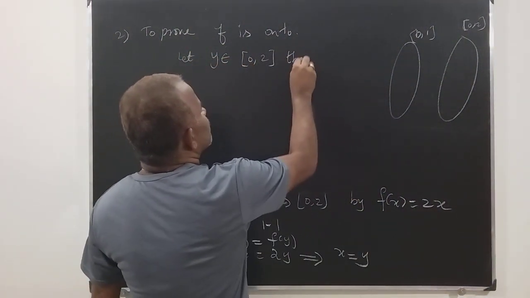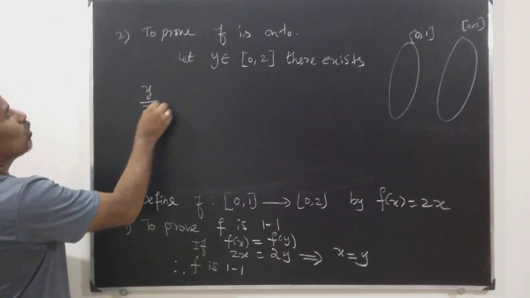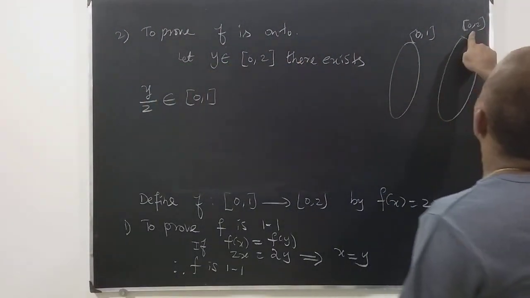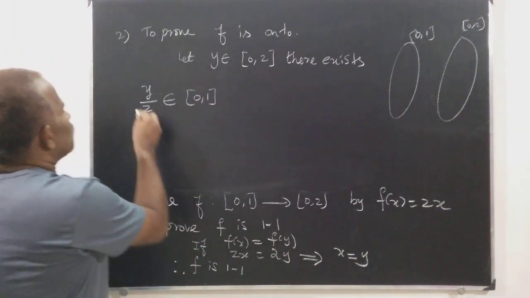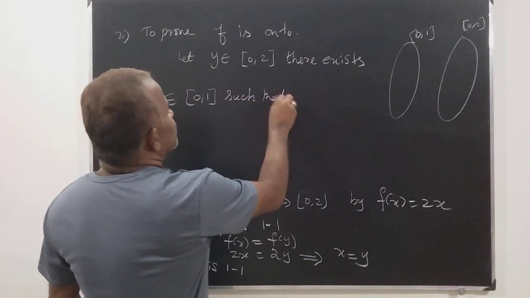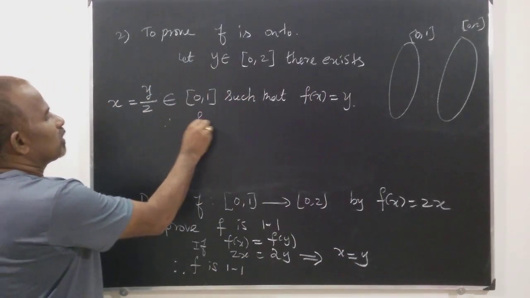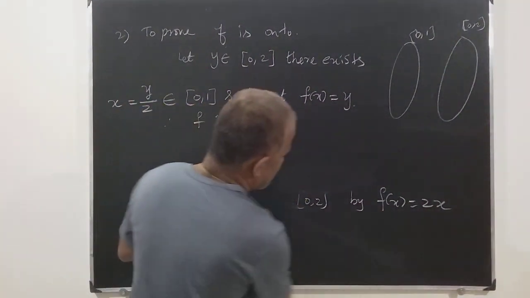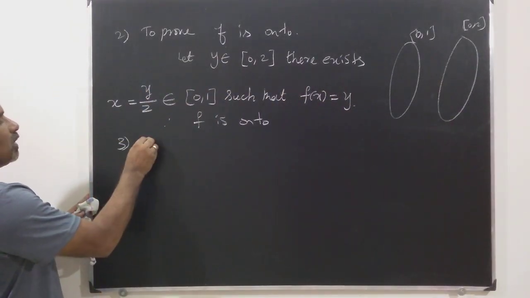Whatever value you take here, that divided by 2 will also be in [0, 1]. So I am going to take it as x such that f of x is equal to y. Therefore f is onto.